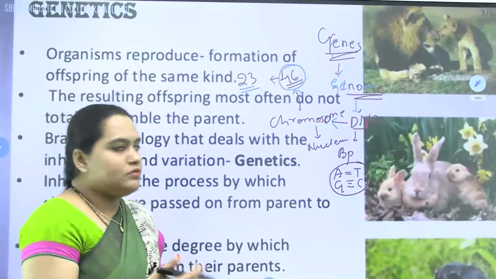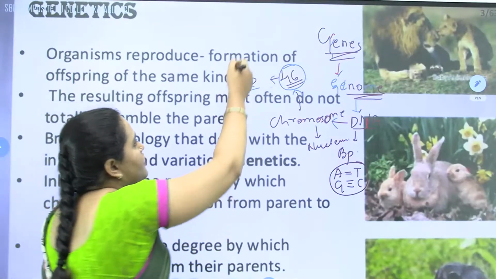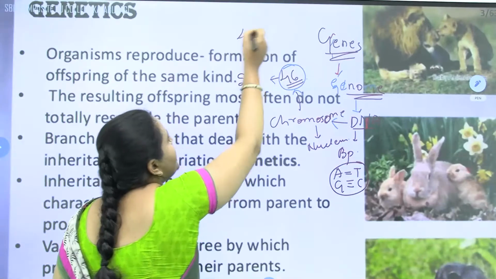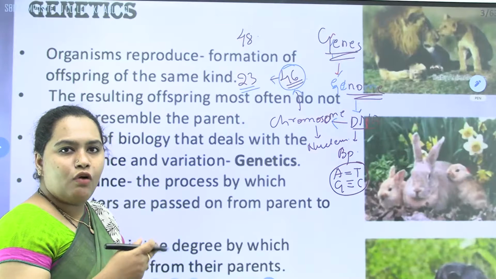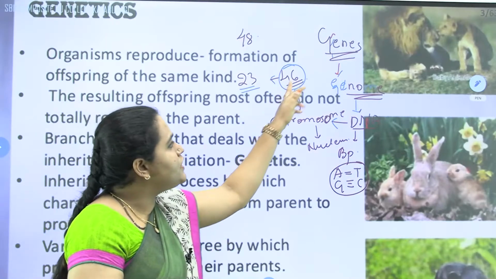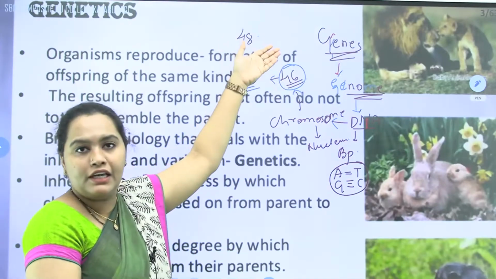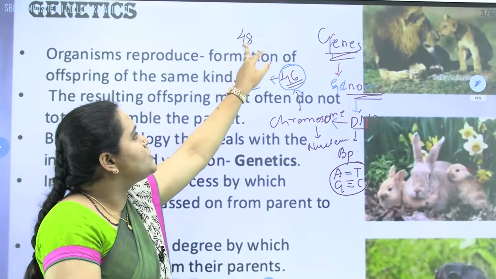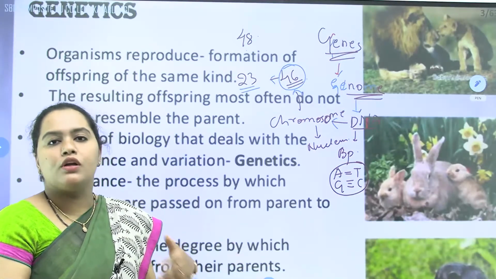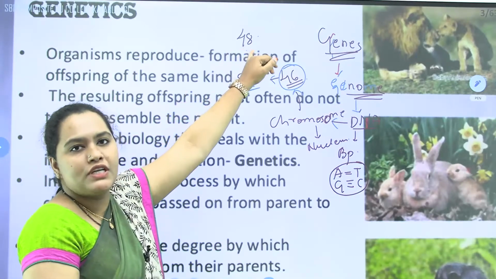Genetically related to us, the apes have around 48 chromosomes. As we have 30,000 genes in 46 chromosomes, the number of genes will be more than 30,000 in the case of 48 chromosomes. Like the apes, the orangutans, or the gorilla, in them the number of chromosomes is 48.